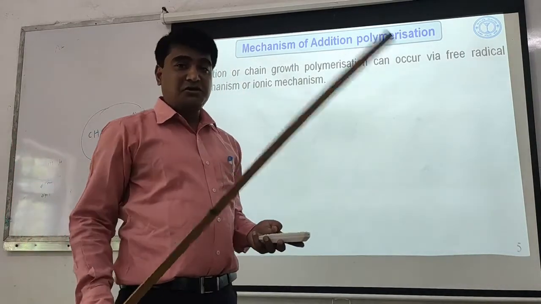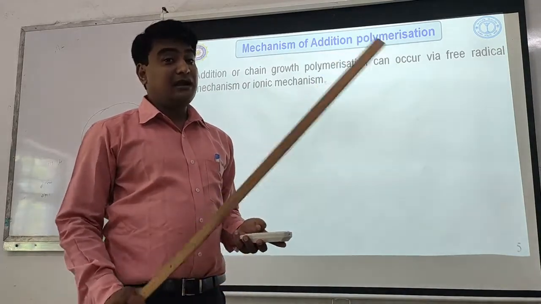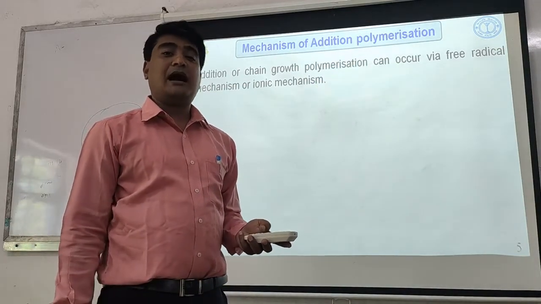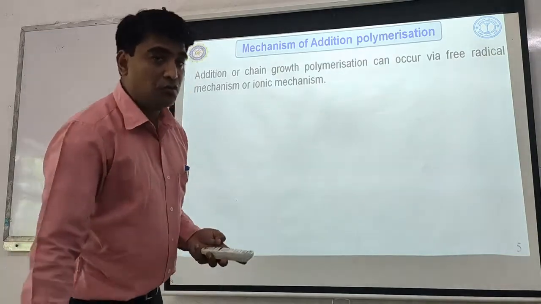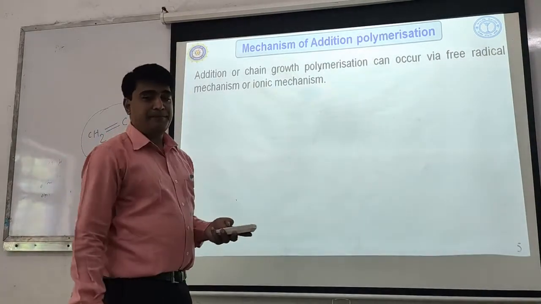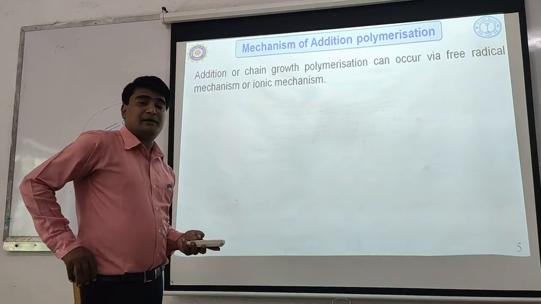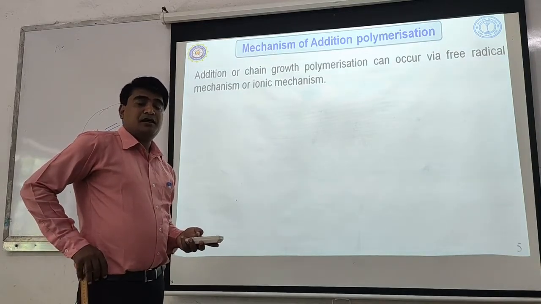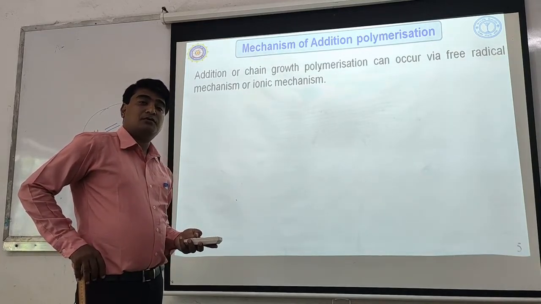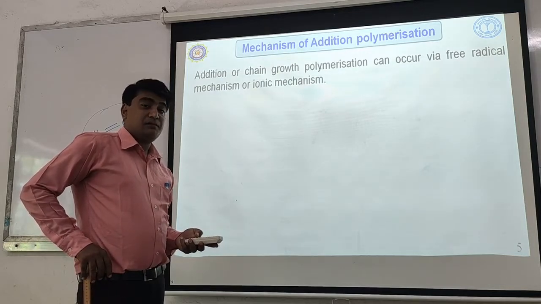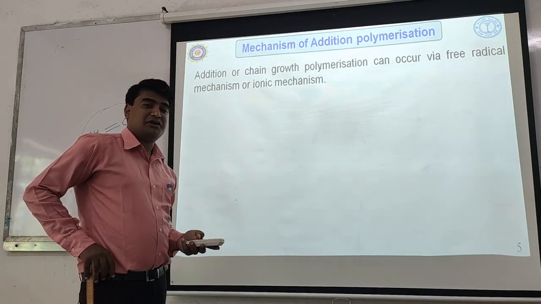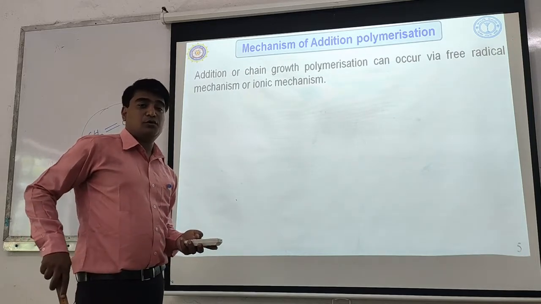You must recall the radical and ionic mechanisms you studied in semester 2 of the BSc. In semester 2 we saw the free radical mechanism of halogenation of methane: initiation, propagation, termination. The same thing we have to reproduce here.